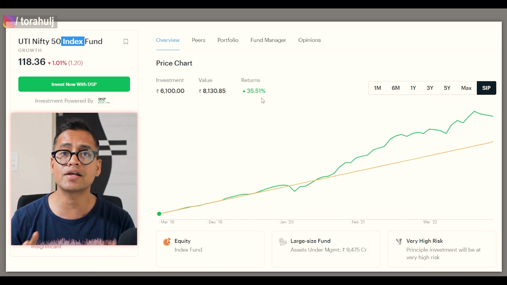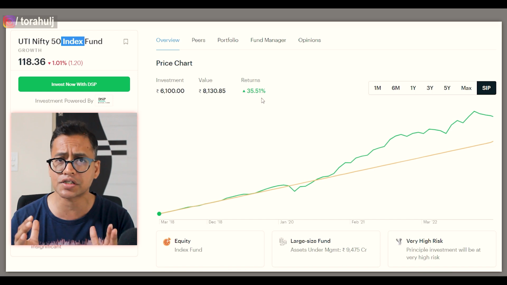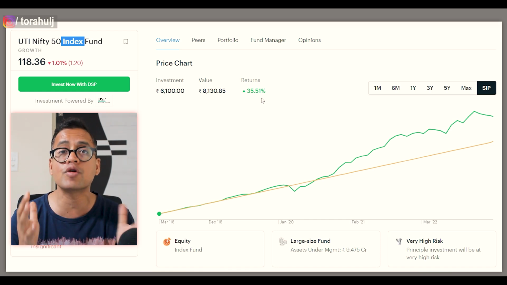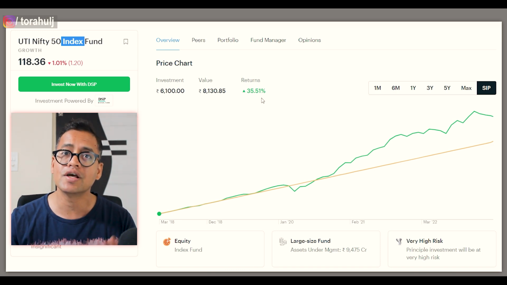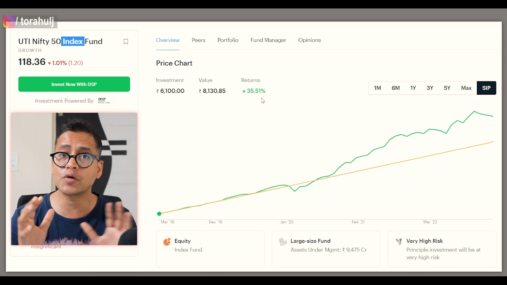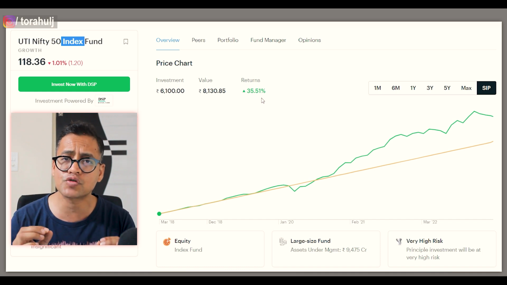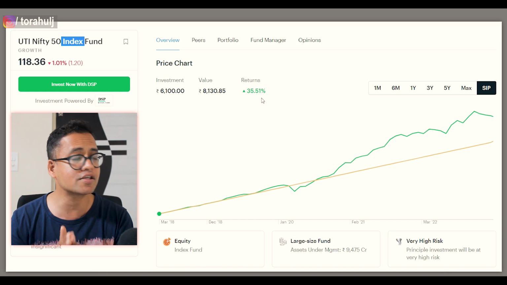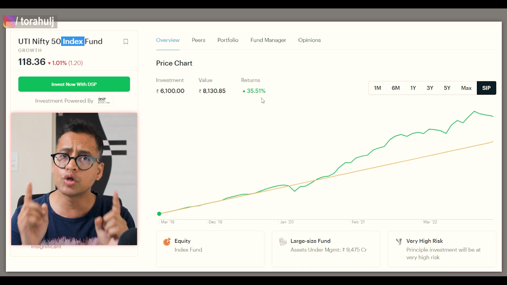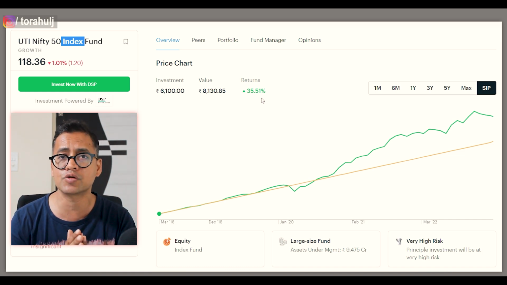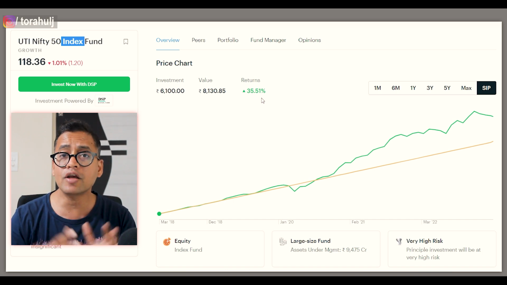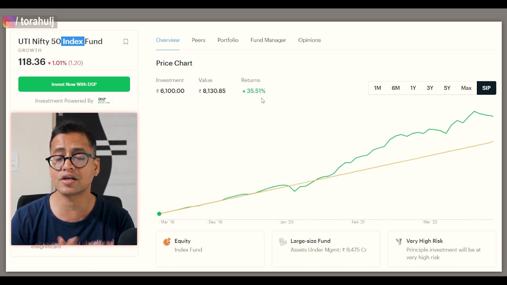But our conclusion here is, where should you invest? That is the question. You or me or nobody can predict the market conditions or how the market is going to react in the next few years. Therefore, please do not try to time the market. The sensible investment strategy here is to allocate equally into the equal weight as well as the normal Nifty 50 index fund. Do not just invest your money into one index mutual fund. Go for a 50-50 allocation or 60-40 allocation, depending on your appetite to take risk, rather than investing all of your money in one single index mutual fund.